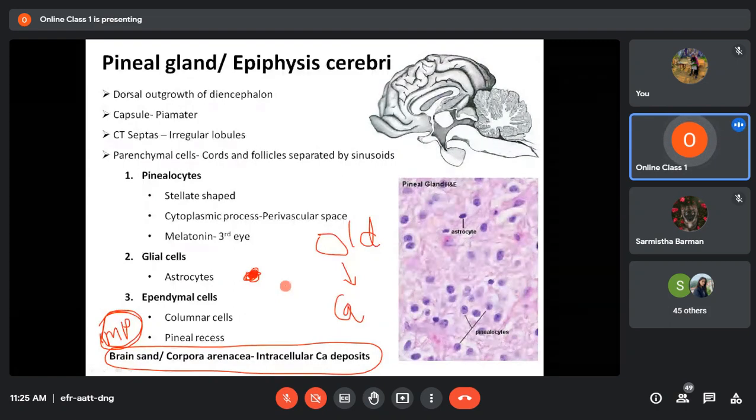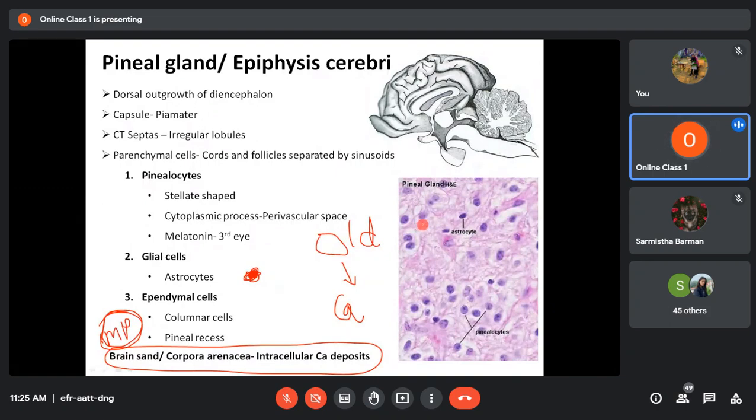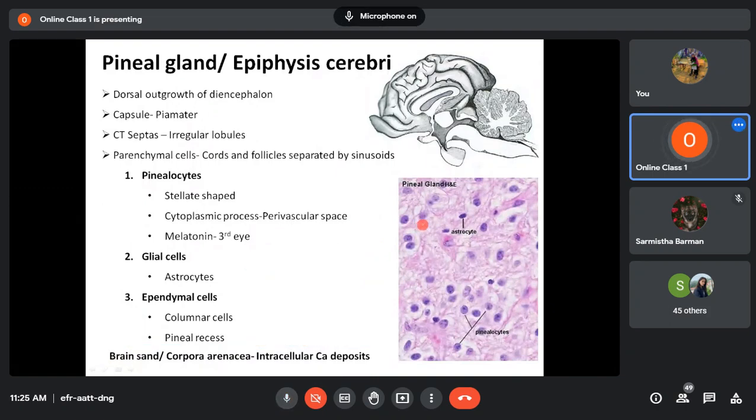And where do you find them? You find them in the pineal gland of older animals. Am I clear? Hello class. Okay, so remember brain sand, very, very important. I'm encircling here: third eye, very important. Regarding the pineal gland, usually this type of question is asked: which gland is also called the third eye? Why is it called so? Then, what is brain sand? You have to write that it is calcium deposits seen in the pineal gland of old animals.